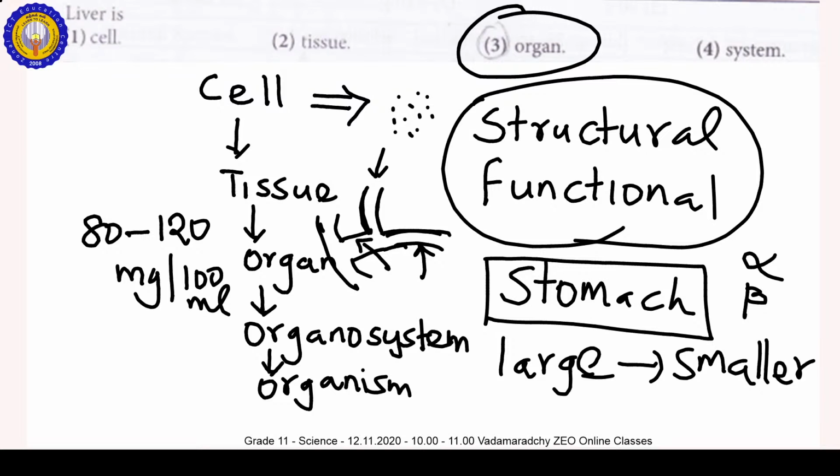The normal blood glucose level in our blood is 80 to 120 milligrams per 100 milliliters of blood.